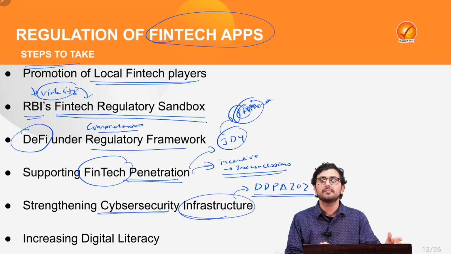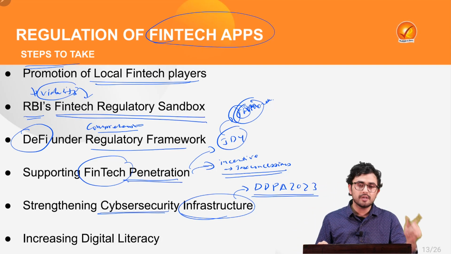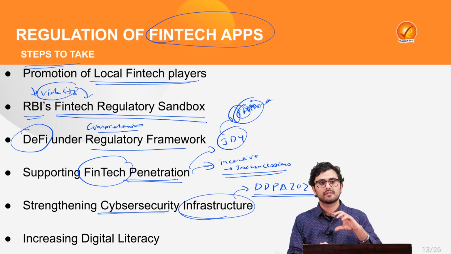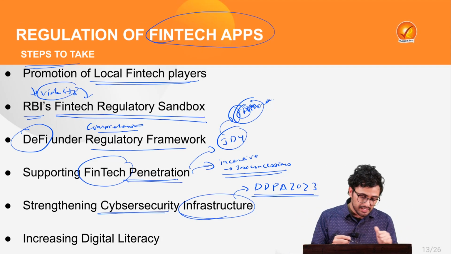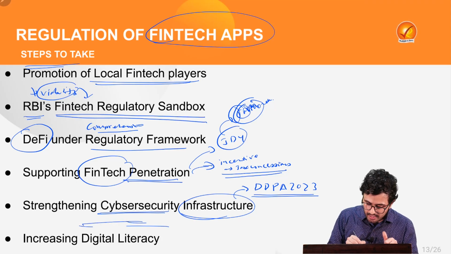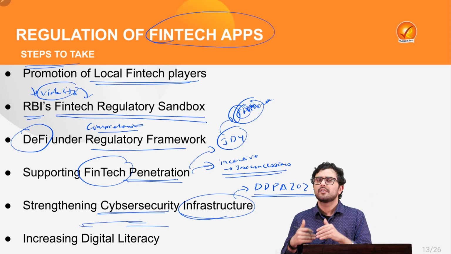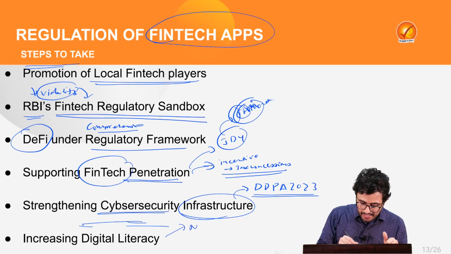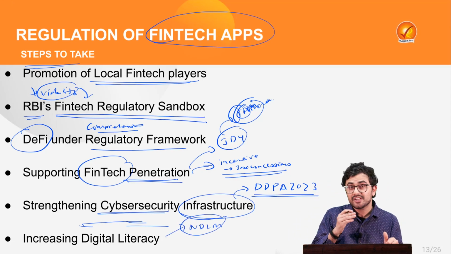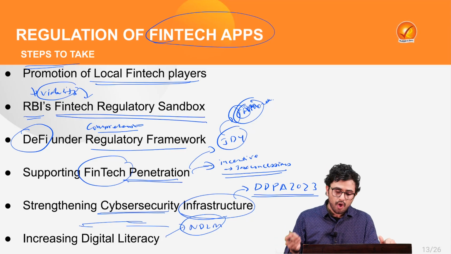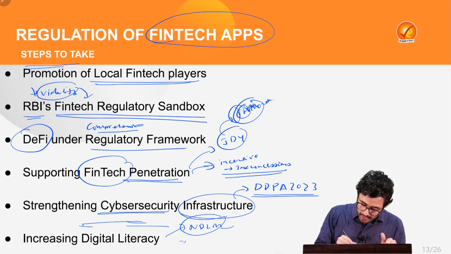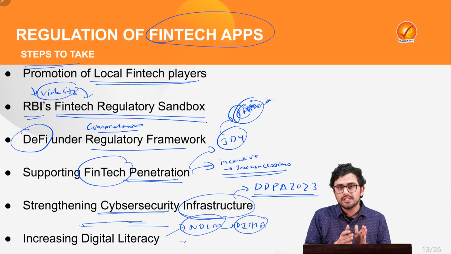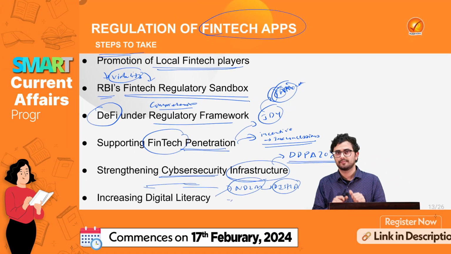At the same time, to further curb the issue of digital illiteracy, we need to increase digital literacy through various mechanisms which the government has designed, such as NDLM, that is National Digital Literacy Mission, or by promotion through Disha, which is Digital Saksharta Abhiyan.